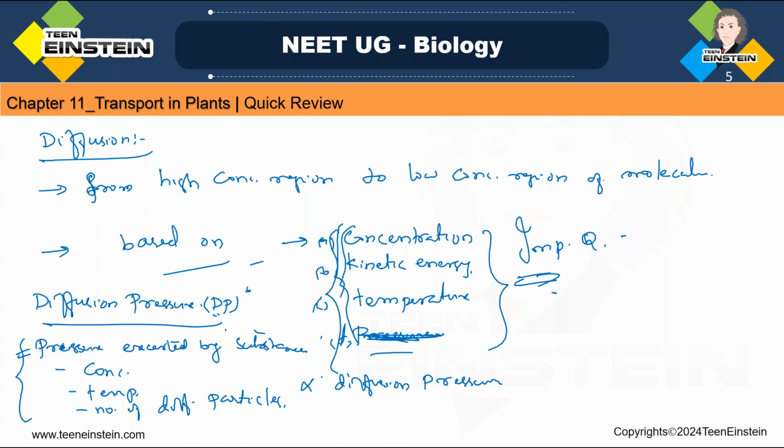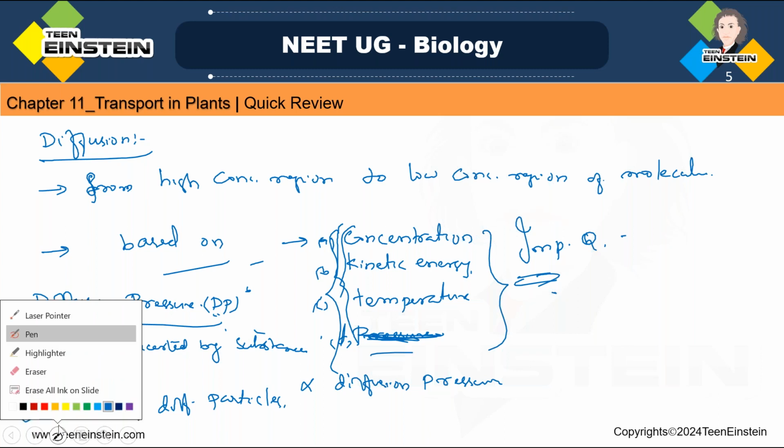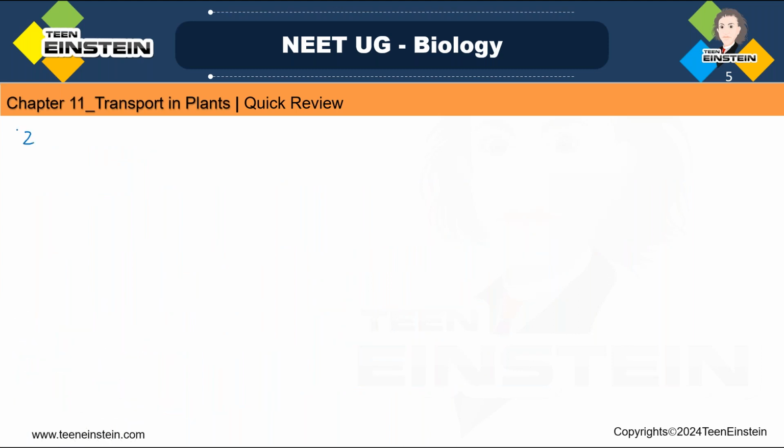So we have learned about diffusion. Then the next term, what we have said, that is facilitated diffusion, right? The second term under passive transport, that is facilitated diffusion. So what is this facilitated diffusion?